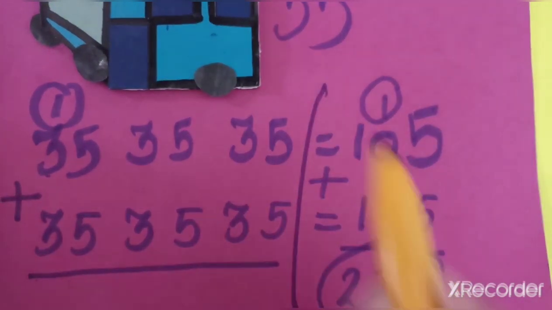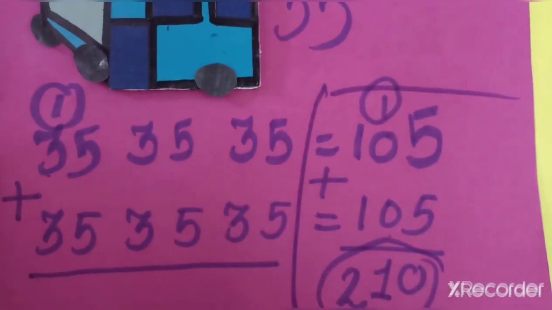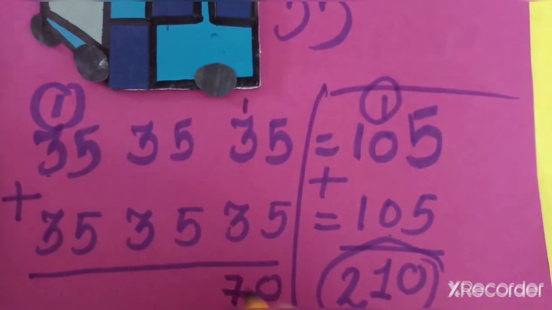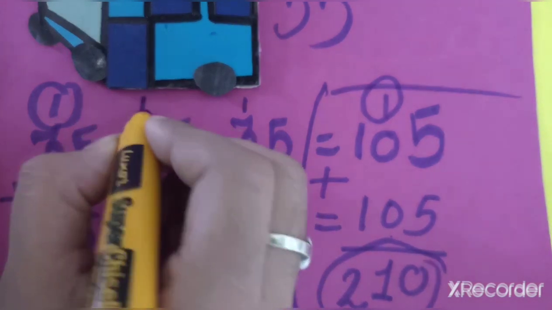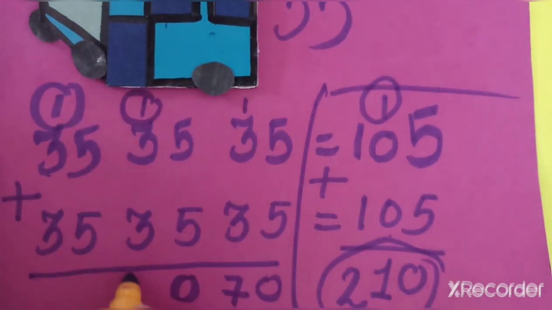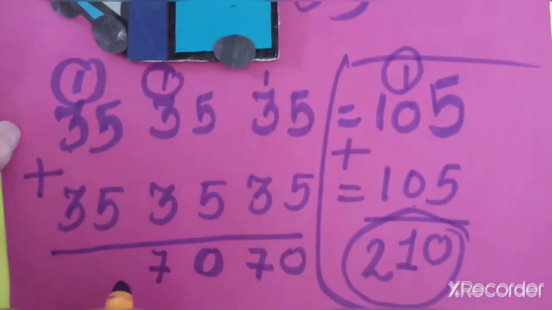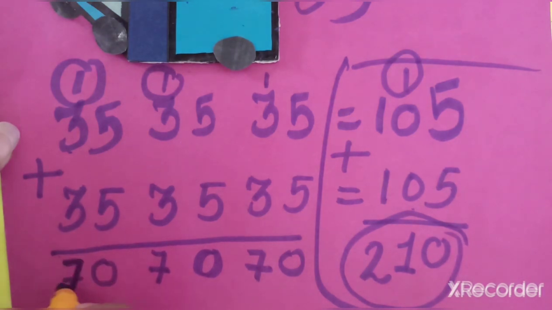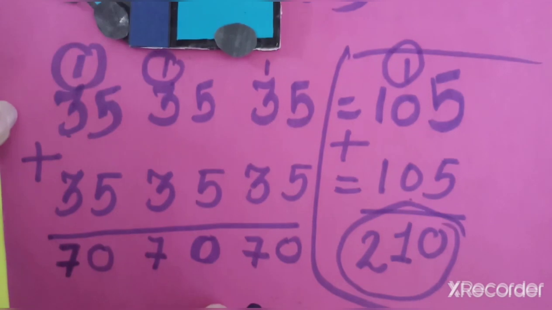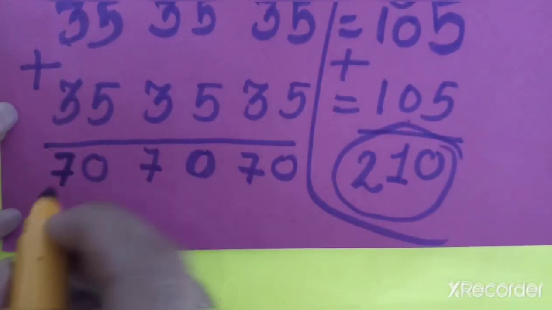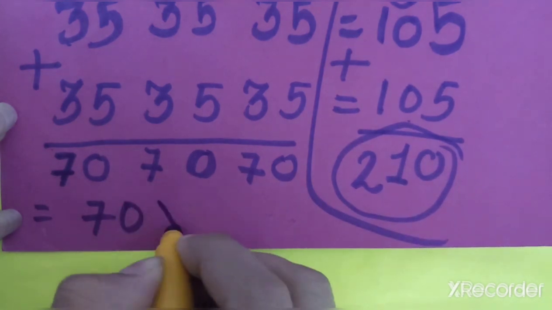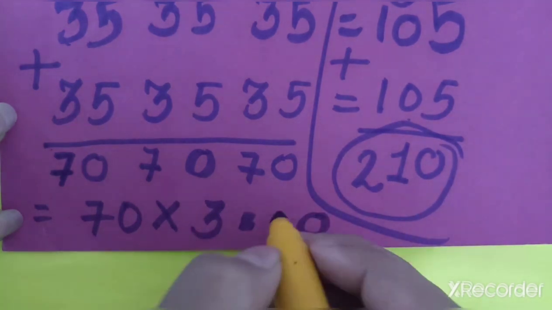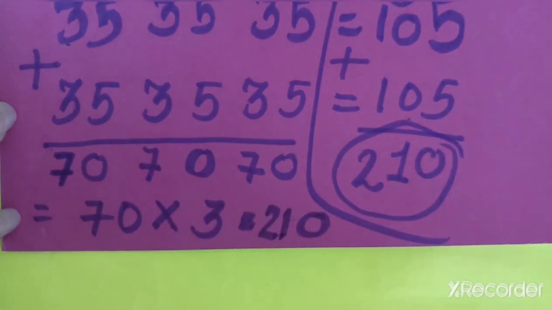See, there is another way. 5 plus 5, 10, 1 carry over, 3 plus 3, 6 plus 1, 7. Again 5 plus 5, 10, 1 carry over, 3 plus 3, 6 plus 1, 7. 70 is repeated how many times? 3 times. So directly we will write here 70 into 3 is equal to, 0 3s are 0, 7 3s are 21. We got the number here.